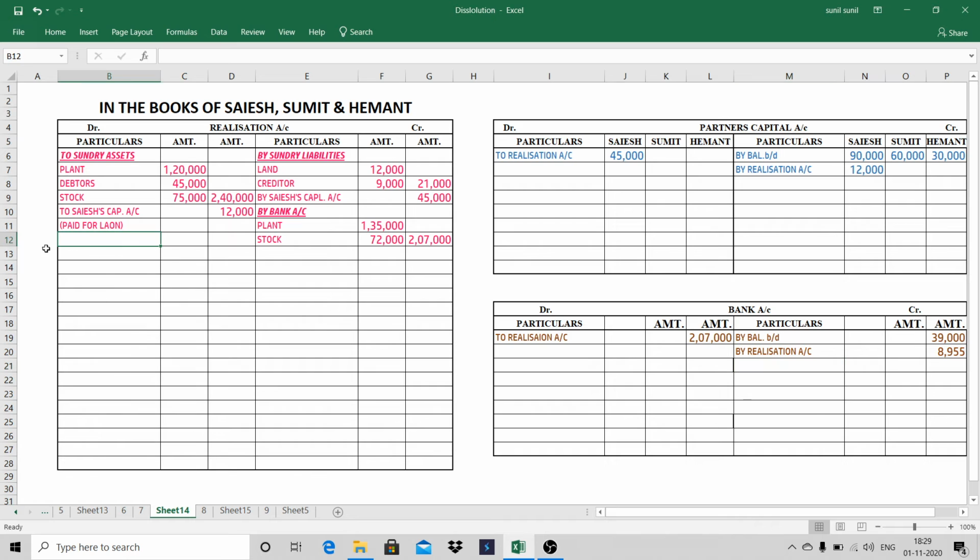Second effect will be on the debit side. I'll write here to bank account. Amount is 8,955. Here I'll write paid for creditors. Okay.